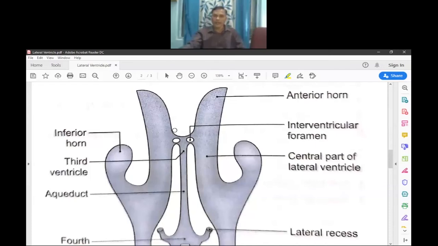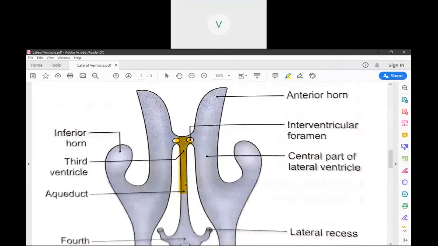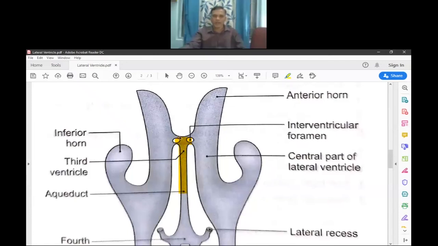Both lateral ventricles join to each other through the third ventricle. They are connected through the interventricular foramen, or foramen of Monro, to each lateral ventricle. So these lateral ventricles are situated in each cerebral hemisphere.